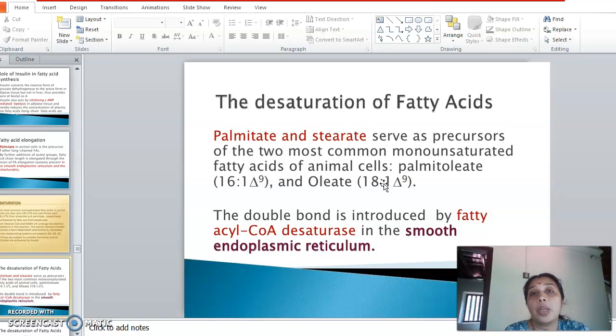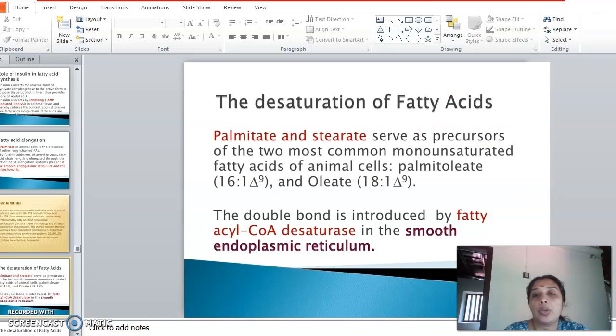The double bonds will be introduced on carbon atoms in a descending manner: 9, 6, 3, etc. Clear? So it will be happening in a stepwise manner, not in a single stretch.